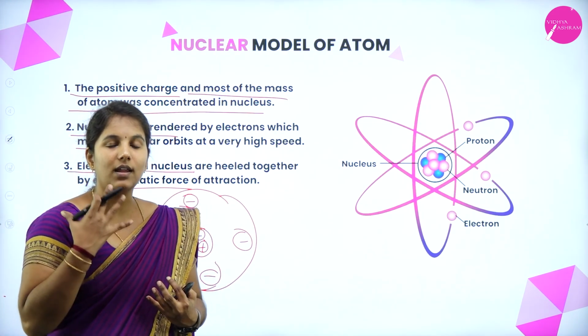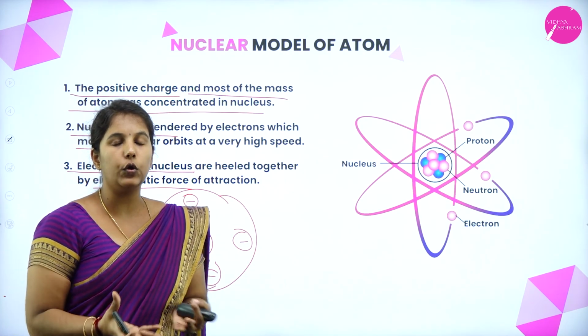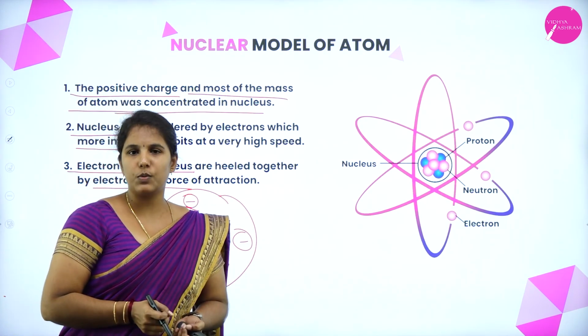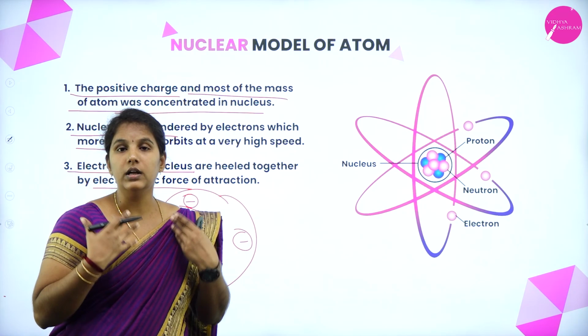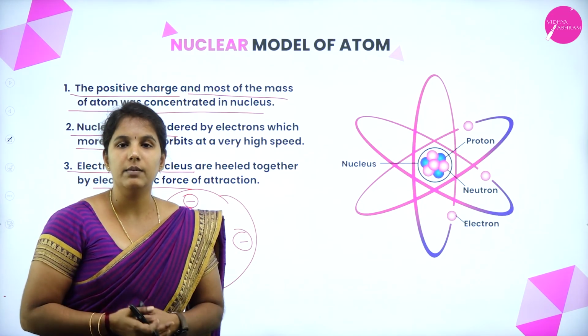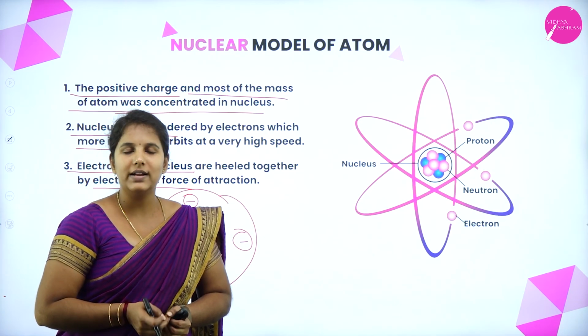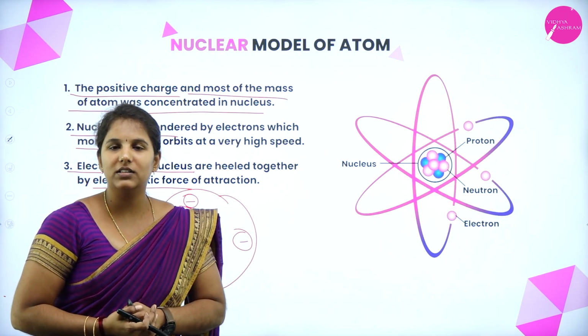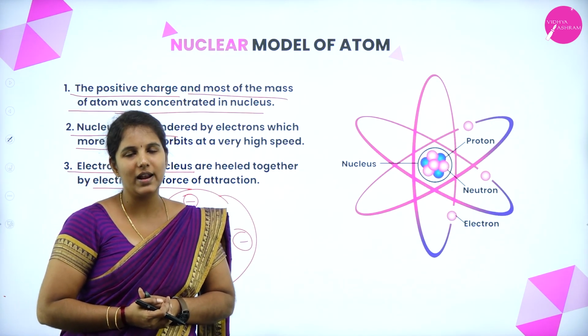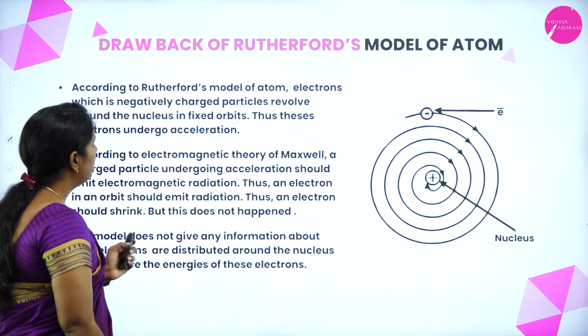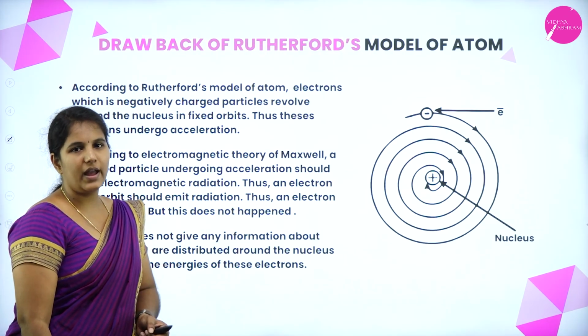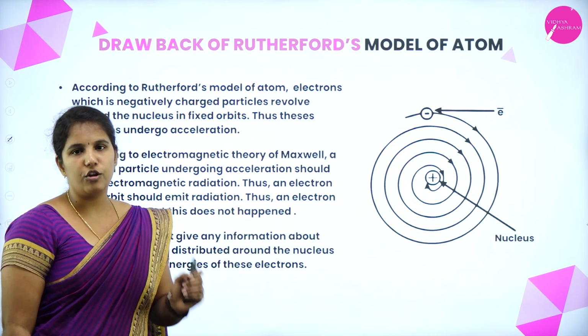This was the conclusion, or we can say the nuclear model of an atom, proposed by Rutherford after doing the experiment using alpha particles along with the gold foil. It is quite interesting to learn the Rutherford model of an atom. Next, we will see what the drawbacks of the Rutherford model of an atom are.